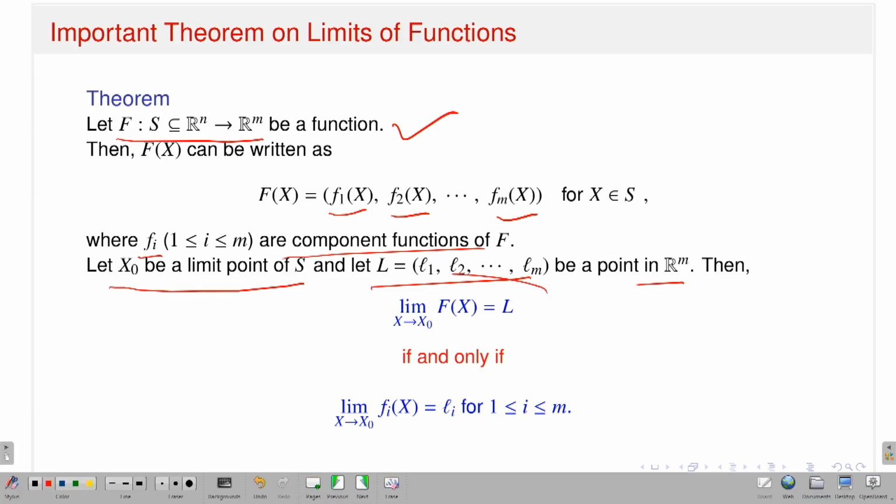The limit as x approaches x naught of capital F of x is equal to L if and only if for all the component functions the limit exists and the limit of small fi is nothing but small li. So that is very important. If I have a function capital F, and corresponding to that I have m many component functions, the existence of the limit of the original function implies the existence of the limit of the component functions. And the existence of the limit of the component functions implies the existence of the limit of the original function. Using that, you can have plenty of examples.